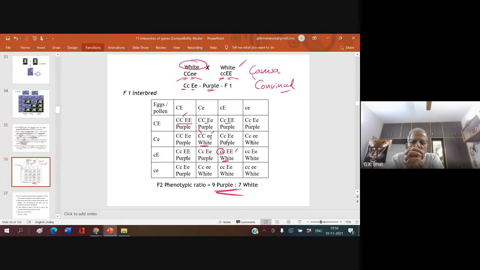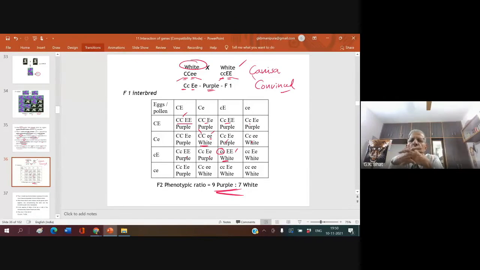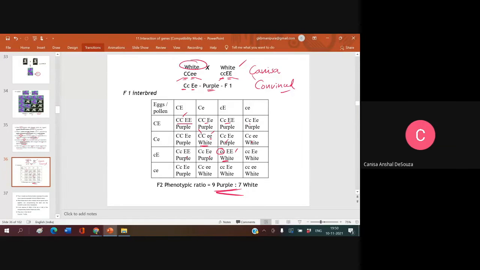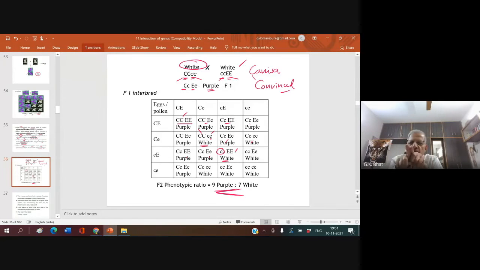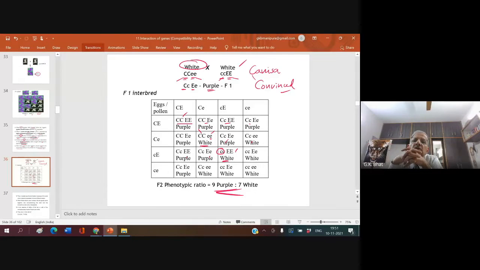No, I said, when there is one capital R, what is the comb? Rose. When one P is there, what is the comb? Pea. When both of these come together, what is that? Walnut. Then what is the confusion? When all of these are in recessive condition, capital R recessive, P recessive, all recessive, what is the comb? Single.